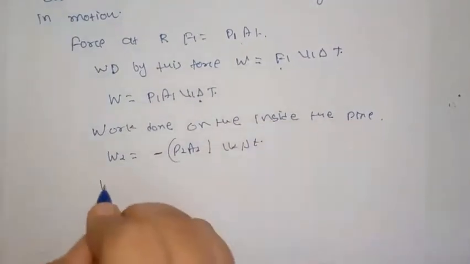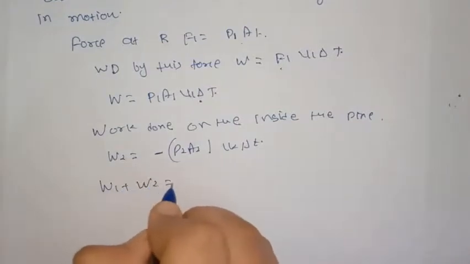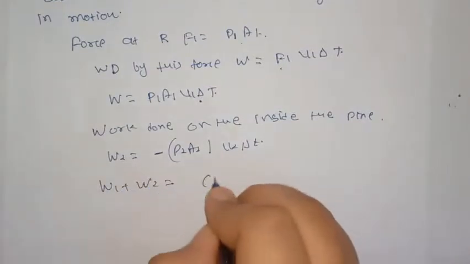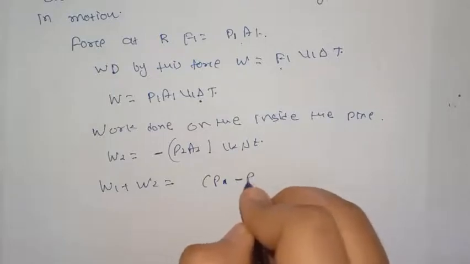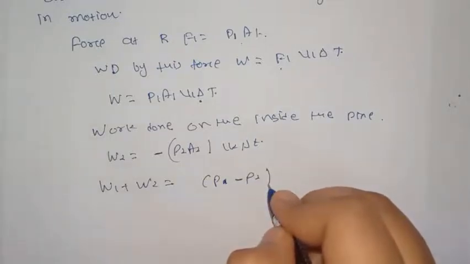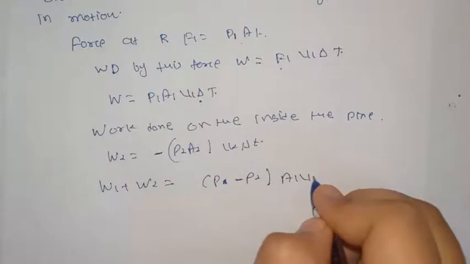So the total work done will be W1 plus W2, that will be equal to P1 minus P2 A1 v1.